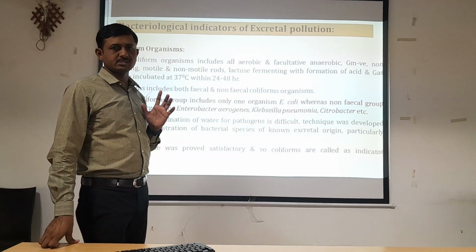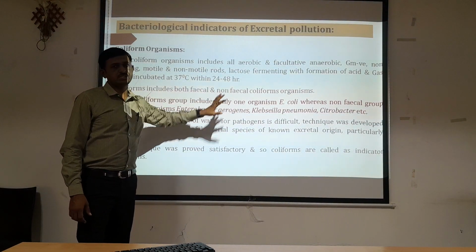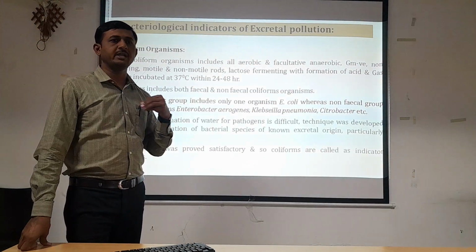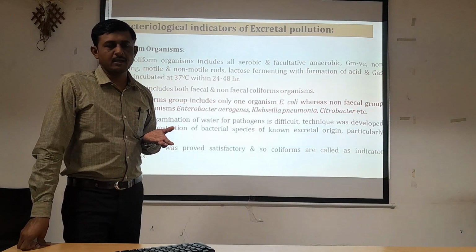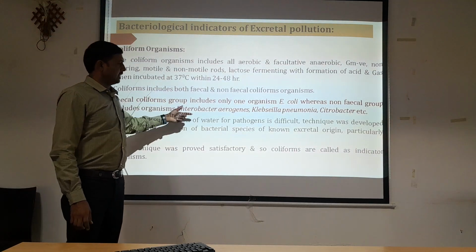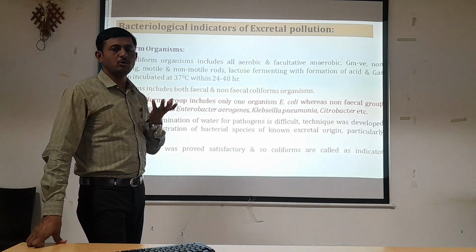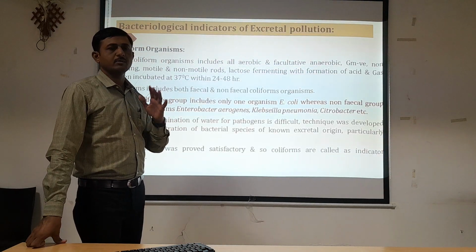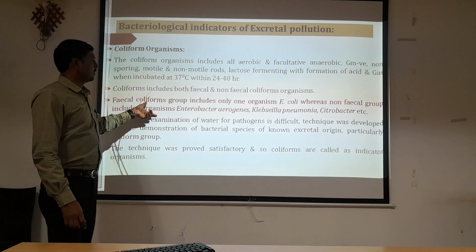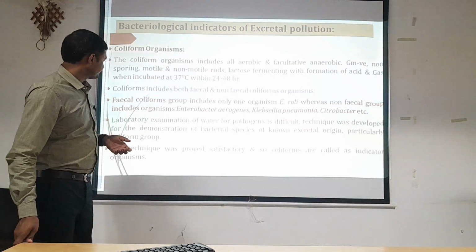and Citrobacter species. Though they are coliform organisms, apart from those, only Escherichia coli, that is E. coli, is considered a fecal organism or indicator of fecal contamination. Enterobacter aerogenes, Klebsiella and Citrobacter species, which are again coliform group organisms, are considered organisms of non-fecal origin. So if they are found in the water sample, we can say that the organisms are from a non-fecal origin.